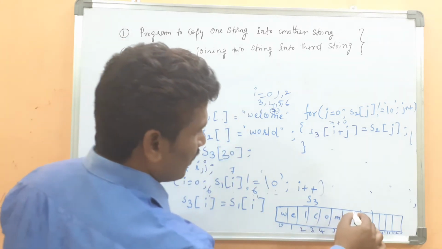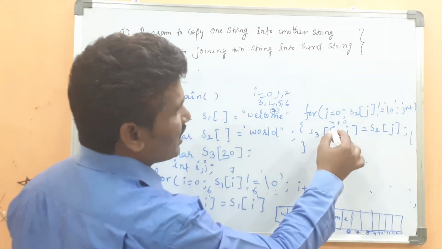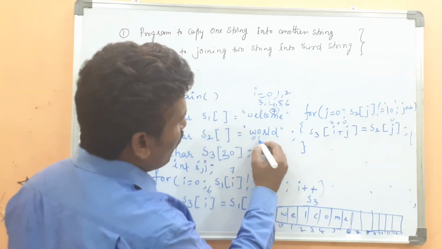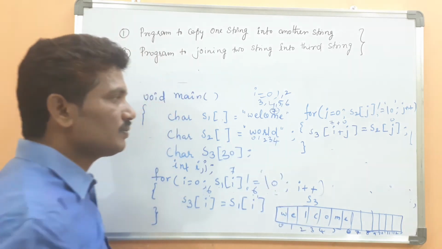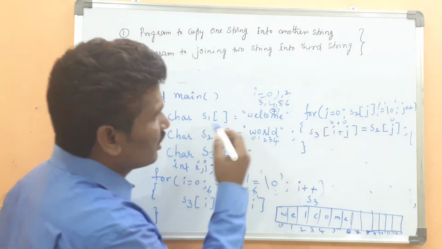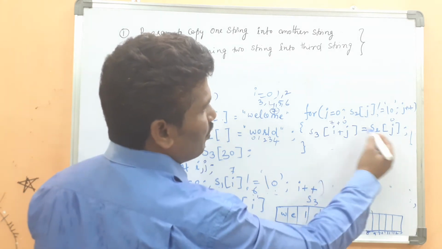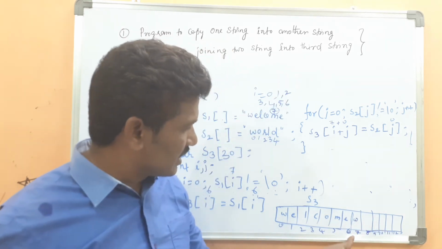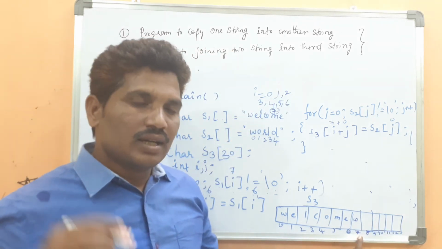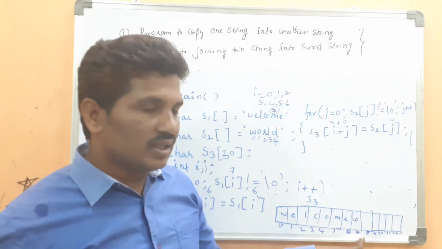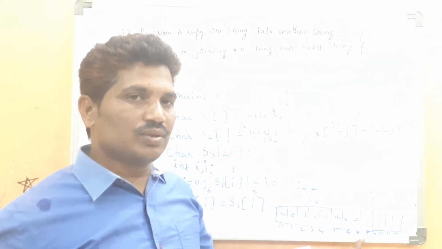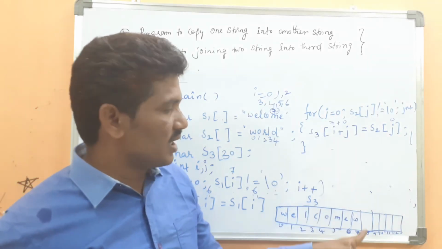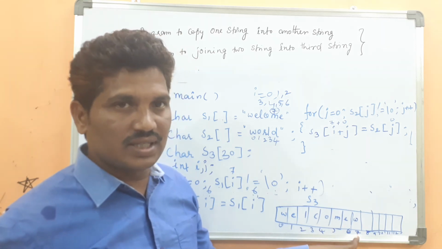S3 of I plus j, 7 plus 0, 7, S2 of j, S2 of 0, indexes 0, 1, 2, 3, 4. Then what is S2 of 0? W. W will be placed in S3 of 7. Previously, I placed a null character at index position 7 because I want to join another string. That's why I did not place any null character at the 7th index position.